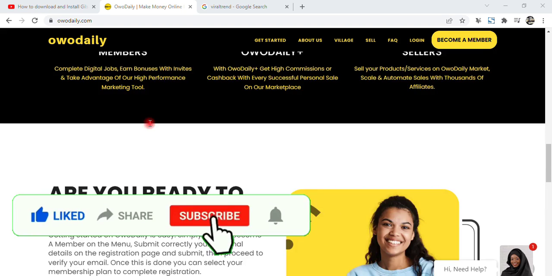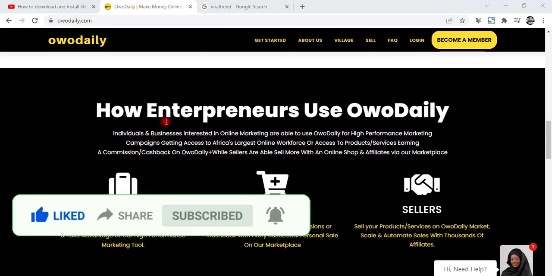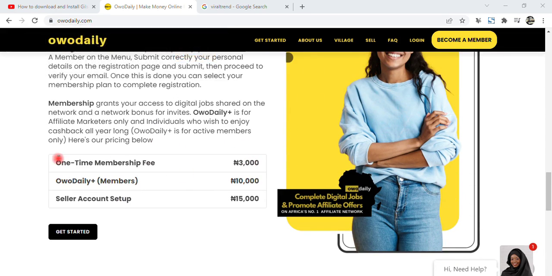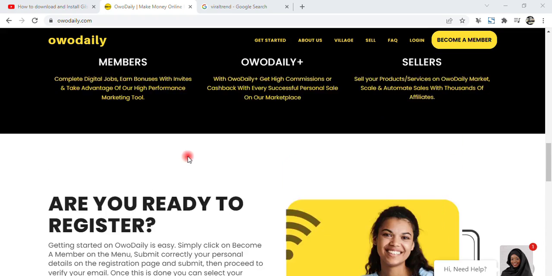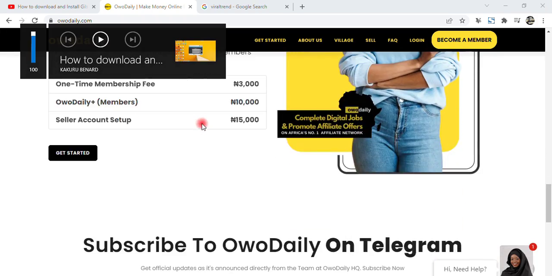For that Owo Daily member, which is this one that you are seeing here, before you could become a member, you need to register with 3,000 naira, and it's a one-time membership fee that you have to pay. So by the time you pay this money, you're able to work on this platform as a verified member.